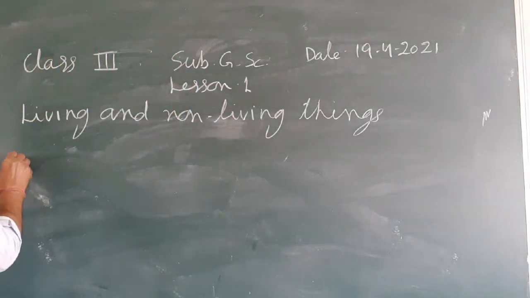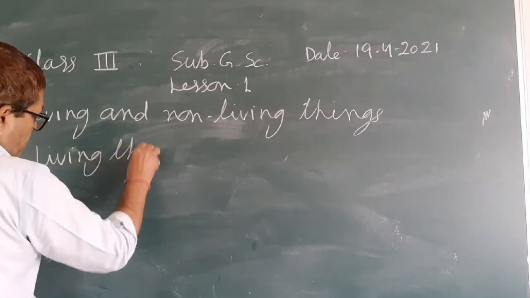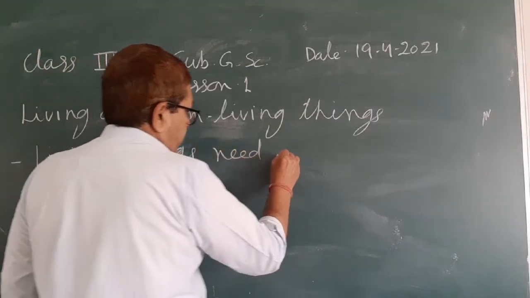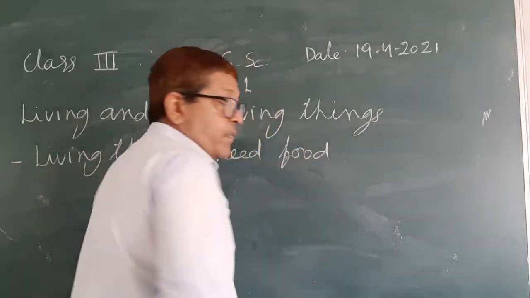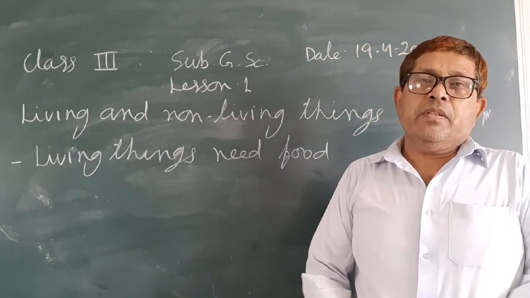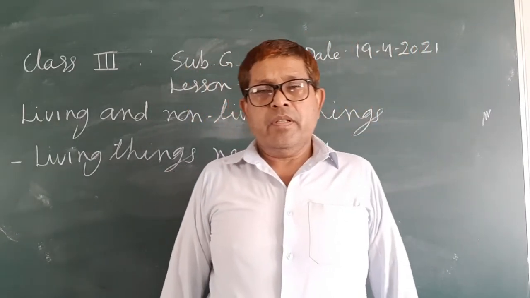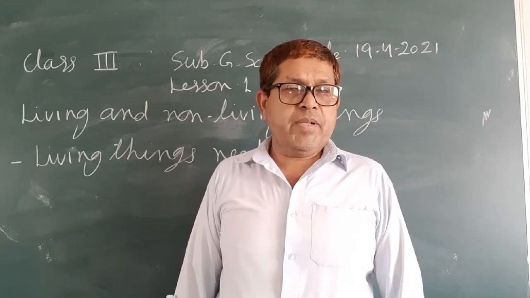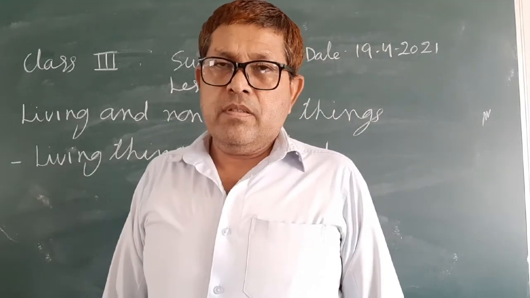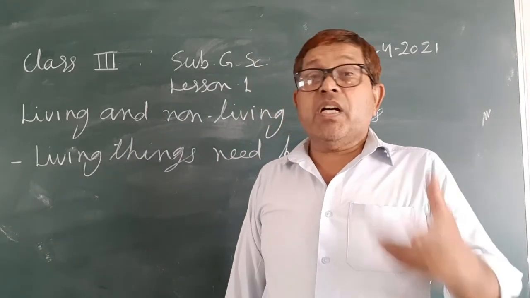Next property: living things need food. Every living thing, plants and animals, needs food. Without food, living things cannot survive. Food is necessary for living. Food provides energy and helps in the growth of our body.